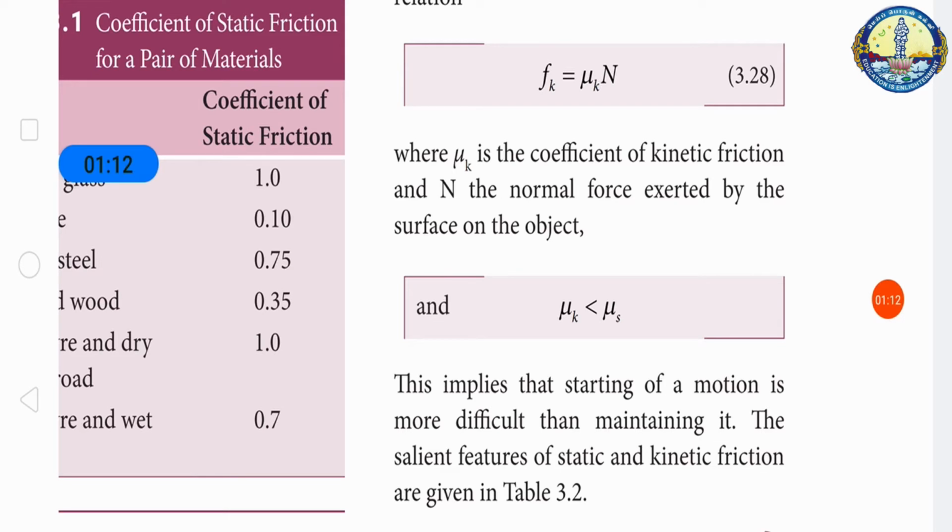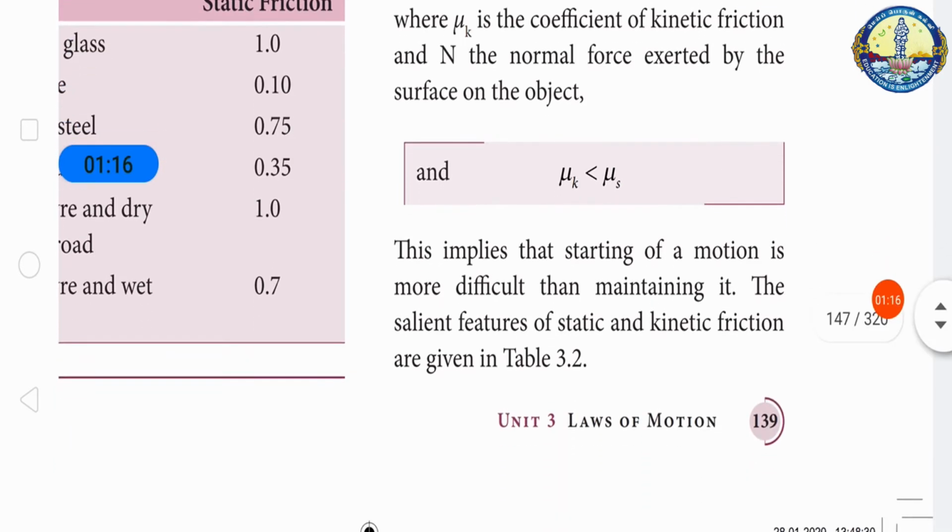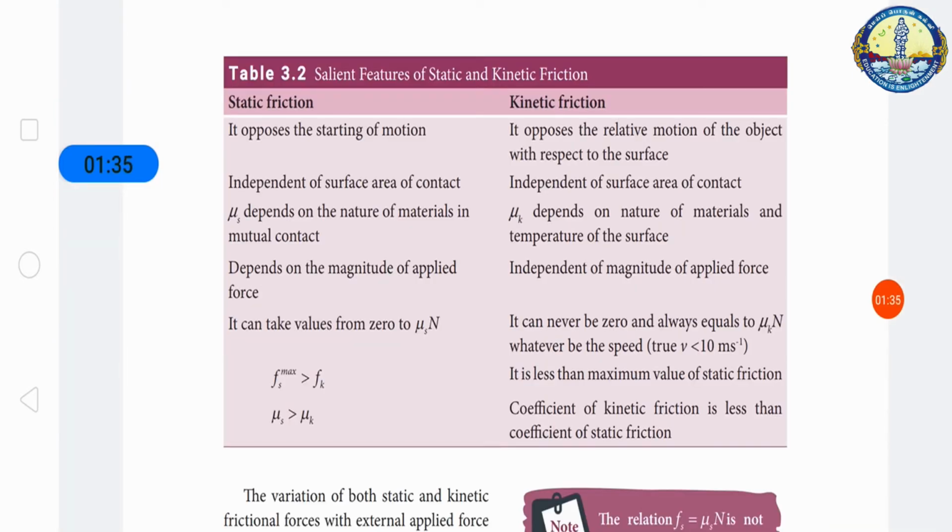Actually, the coefficient mu k is always less than mu s. This implies that starting a motion is more difficult than maintaining it. That means to push or pull the object initially, the static friction is always greater than the kinetic friction. These are some salient features of static and kinetic friction.